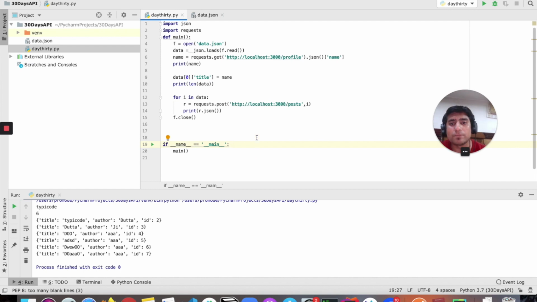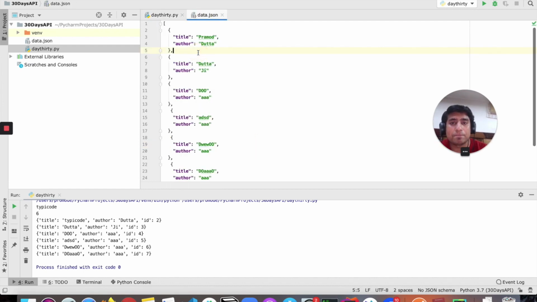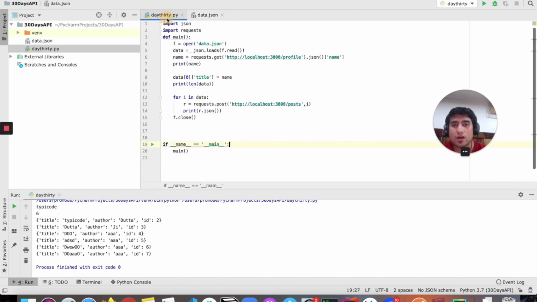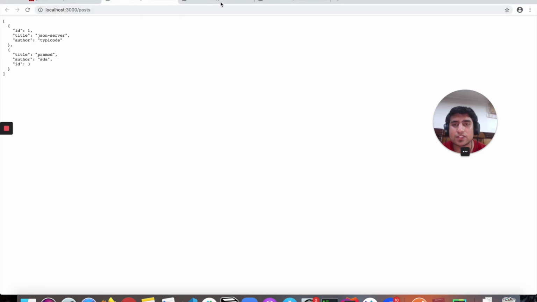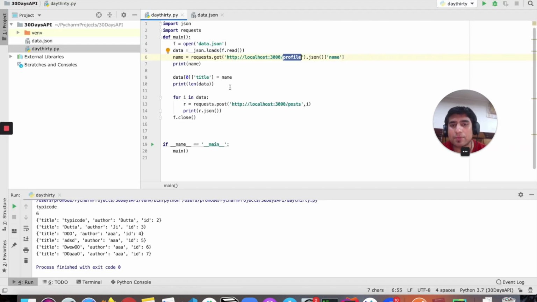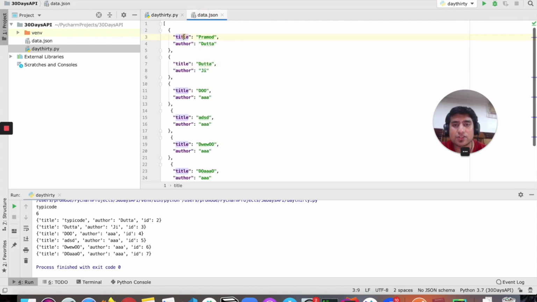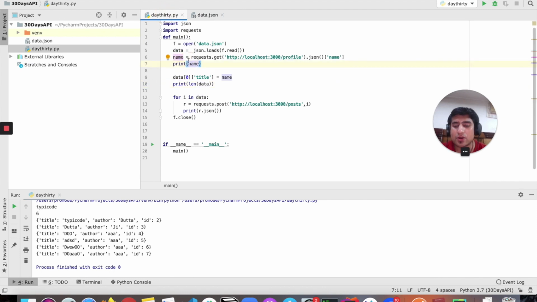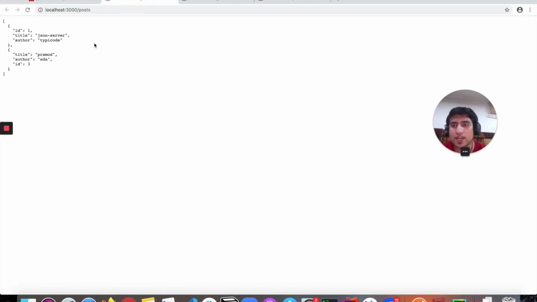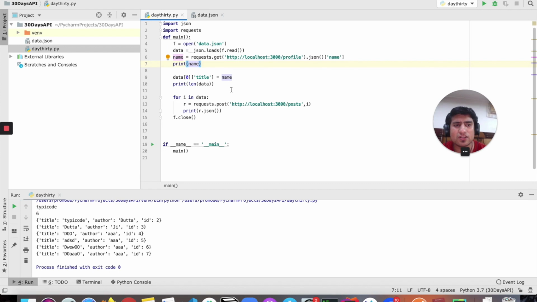It's very simple. I have a file which is basically data.json, and here you can see I am creating certain titles and authors, right? What we are doing is getting the profile, basically the first profile, and the profile name is type code, right? So we are getting the name, and we are changing the name in the payload of the first one. Because in the post we have already two created, it will work for the third one, right?